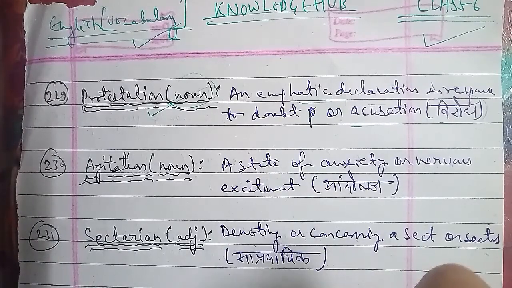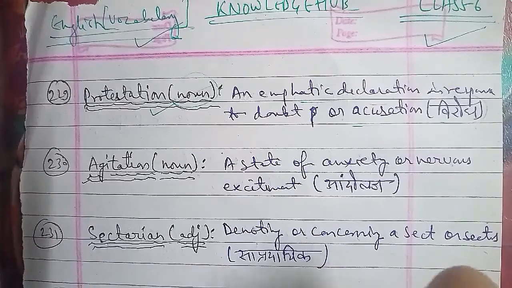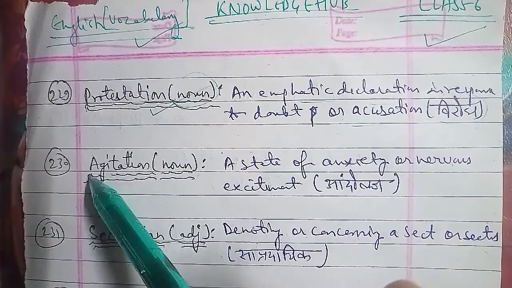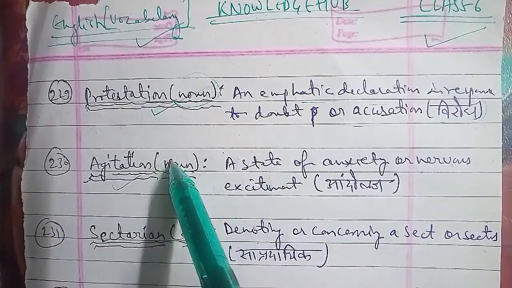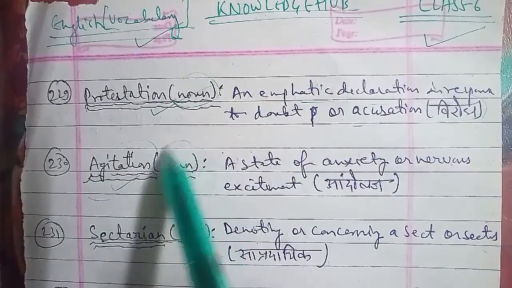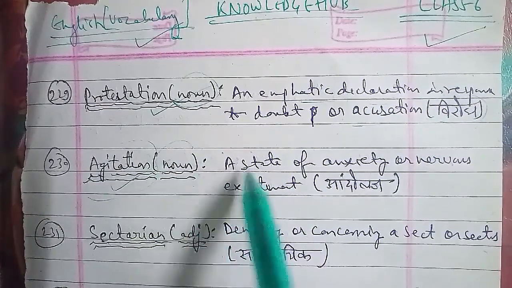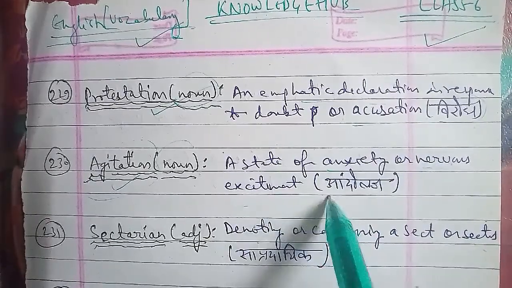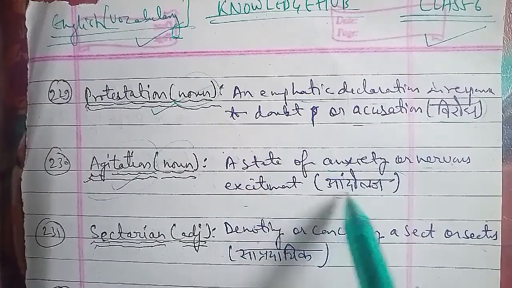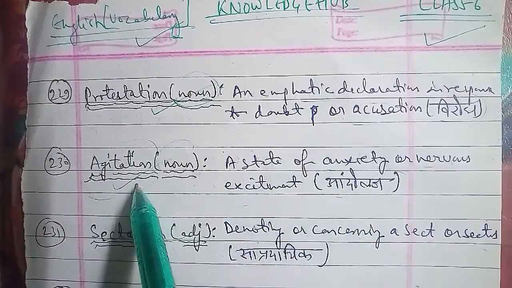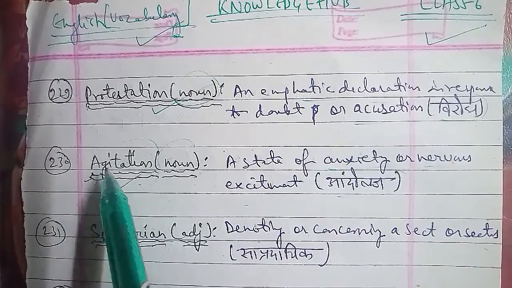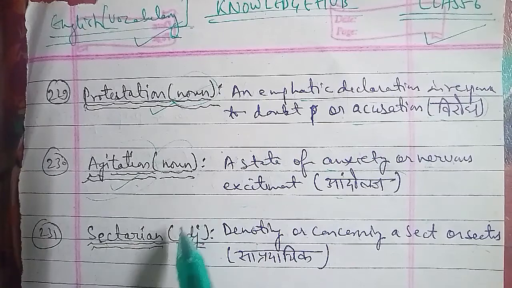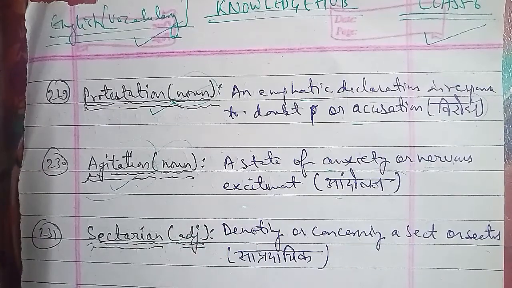Okay. And now moving on with the next word that we have, the 230th word, and that is agitation. Agitation is used as a noun. Agitation meaning is a state of anxiety or nervous excitement, जिसे हम कहते हैं आंदोलन करना. Andolan is a sort of that we can use the word agitation there, and agitation is that state of anxiety where the nervousness is there, as well as the excitement for something. That in Hindi is andolan karna, and in English you can use the word agitation there.